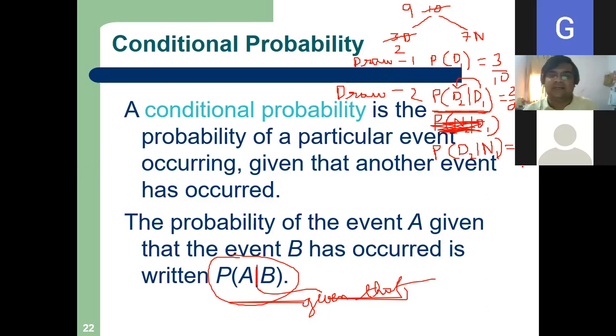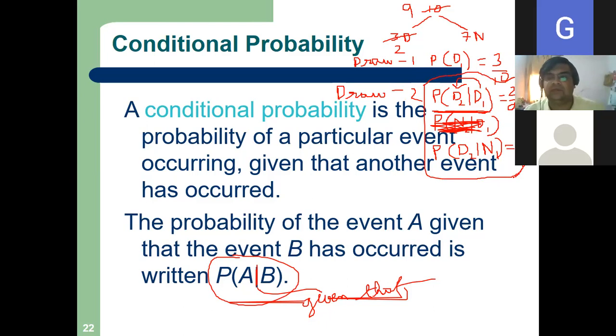So see, is it clear? Given that the first one was a normal Coke, the Diet count remains 3 after the first draw, so it will be 3 by 9. In the second one, D2 given that N1 has occurred, the probability that the second one will be a Diet Coke is 3 by 9. Now see these two events: what is happening in the second draw is totally dependent on what has happened in the first draw.